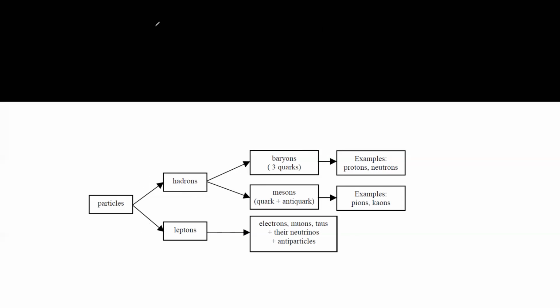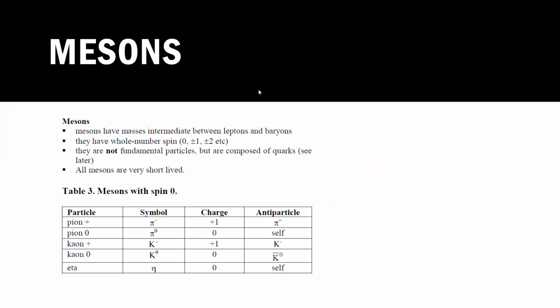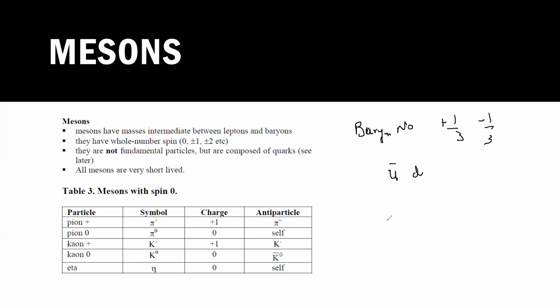And for meson, one more thing: the baryon number of a meson is always 0. Why is the baryon number 0 for meson? Because you have a particle and an antiparticle. And we know that the baryon number for each quark is plus, and for an anti-quark it is minus. So this is an anti-quark, so it will be -1/3, and this is a quark, so it is 1/3. So the baryon number for meson is 0.